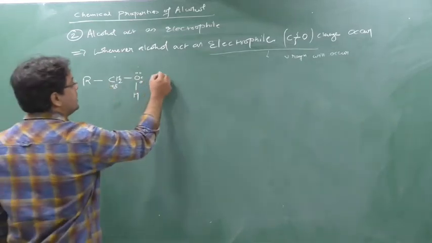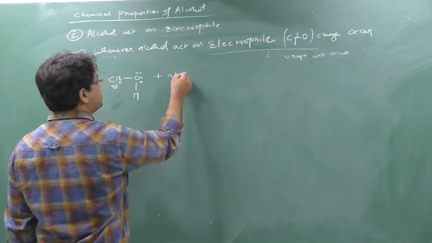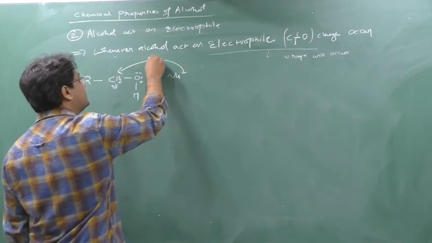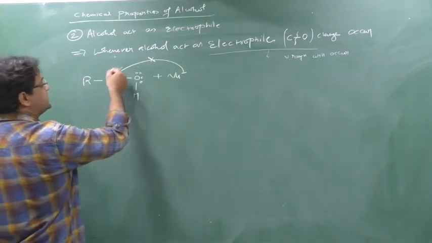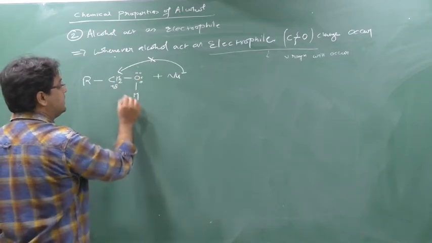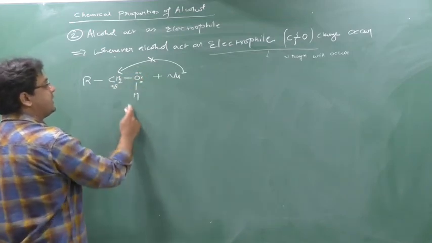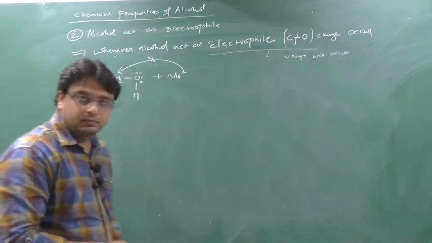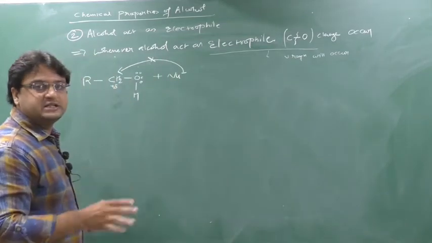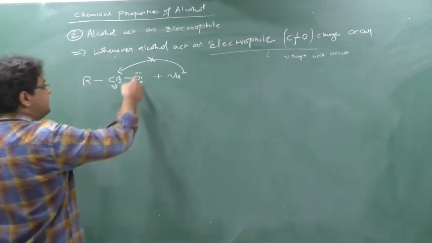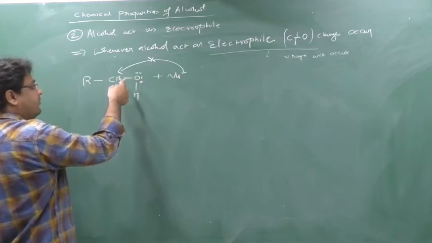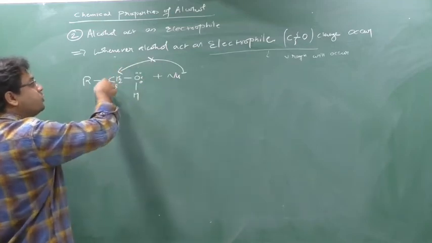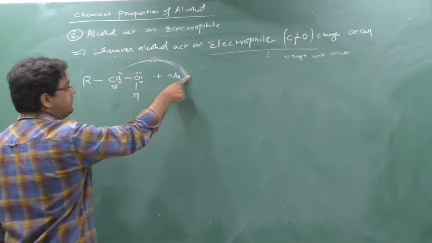Understood? So here, if I do a direct nucleophile reaction, the nucleophile cannot attack directly, because this CH2 has to release the OH minus, but OH minus is not at all a good leaving group. So OH minus will not be released easily. When OH minus is not released easily, this bond will not be broken. When this bond is not broken, a new bond cannot be formed. So this reaction will not occur directly.